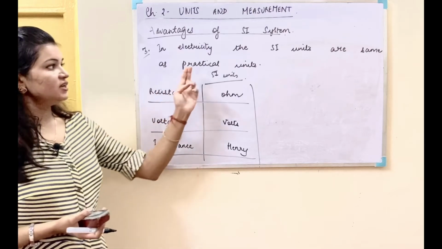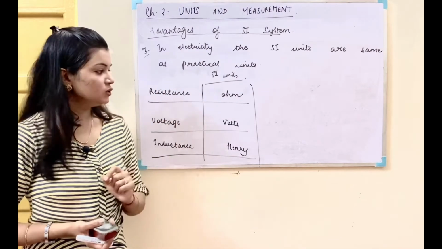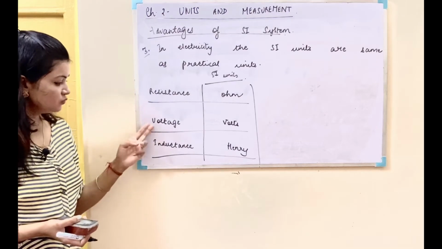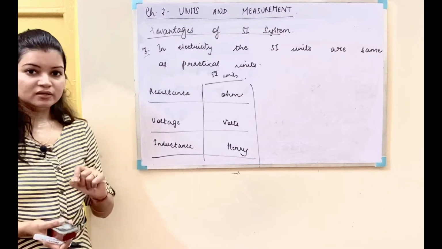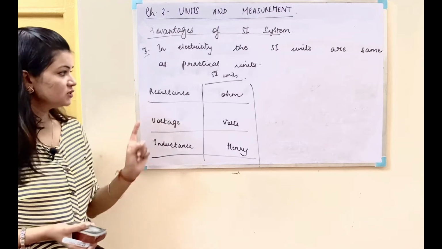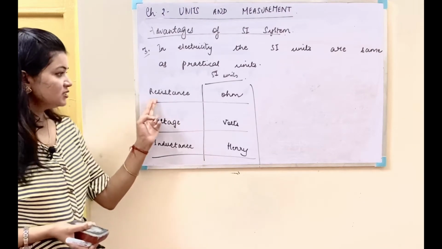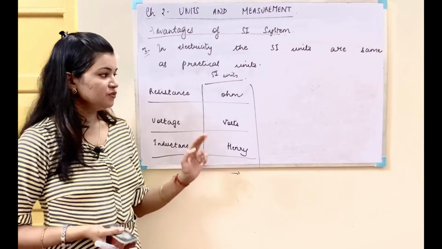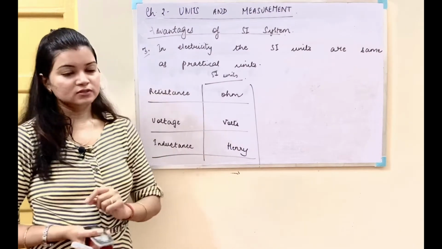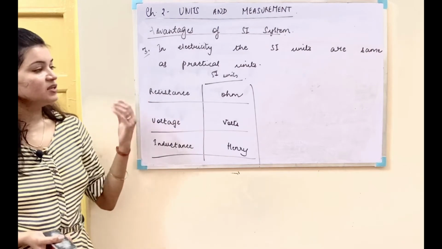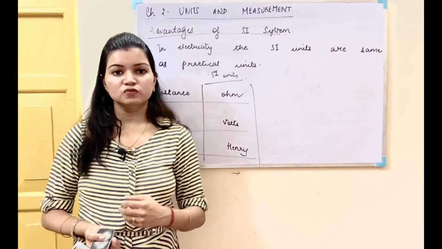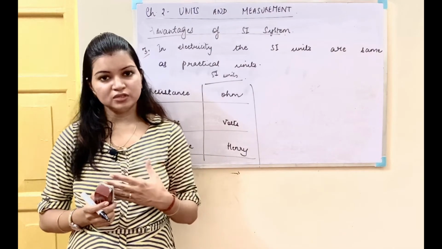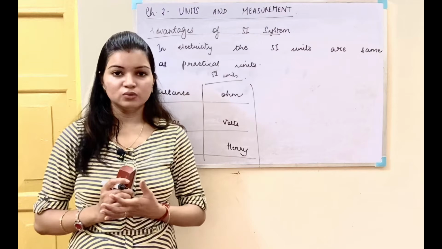In electricity, the SI units are the same as the practical units. In electricity, we use certain terms like resistance, voltage and inductance. The practical units and the SI units for these physical quantities will be the same. For resistance we have ohm, for voltage we have volt, and for inductance we have Henry. So it makes things easy for us. So students, these are the advantages of the SI system of units over the other systems, and hence it is an internationally accepted system of units which is being used widely all around the world.